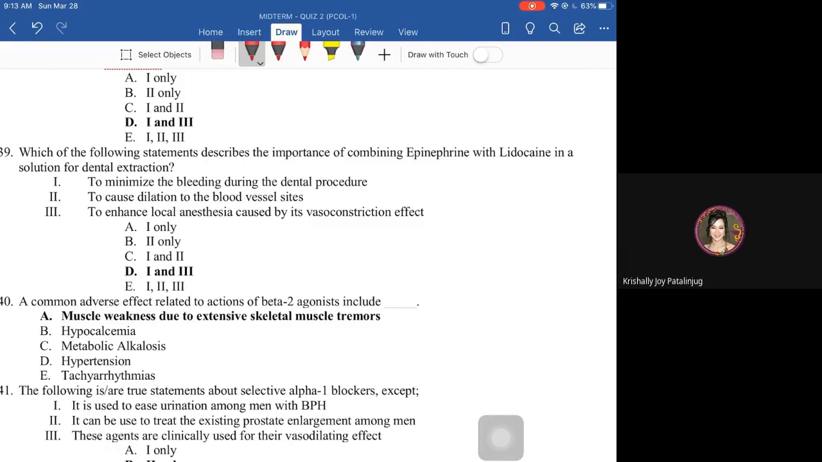Next, which of the following statements describes the importance of combining epinephrine with lidocaine in a solution for dental extraction? Recall that epinephrine is added or combined with lidocaine during dental procedure. Una, to minimize bleeding because of its vasoconstriction effect. So that minimizes bleeding. Another is to enhance local anesthesia. Okay? Para mas accumulated yung lidocaine, yung local anesthesia on the site of the gums kung saan bubunutin yung ngipin. Two, this is very contradicting. Kasi epinephrine, it cannot dilate the blood vessels. Instead, remember, it is a local vasoconstrictor. Okay? So, 1 and 3 only.